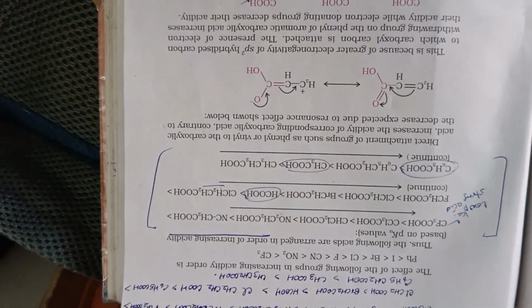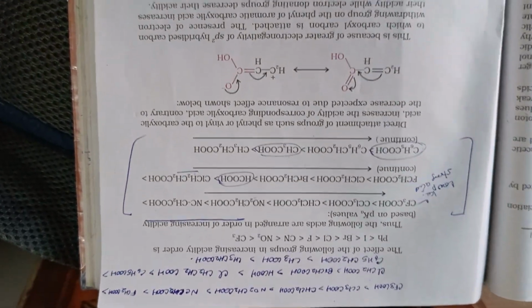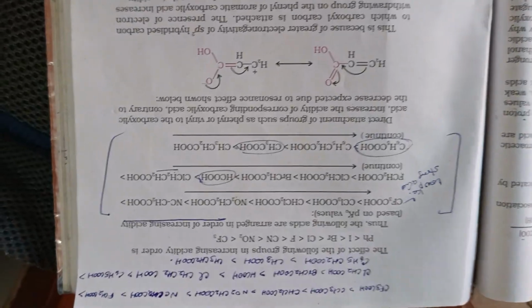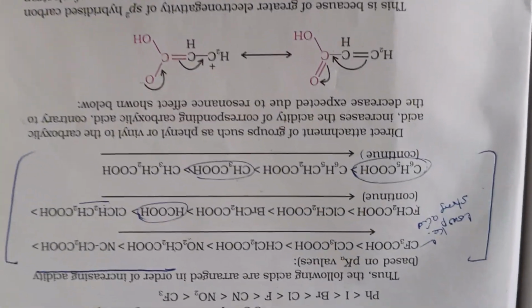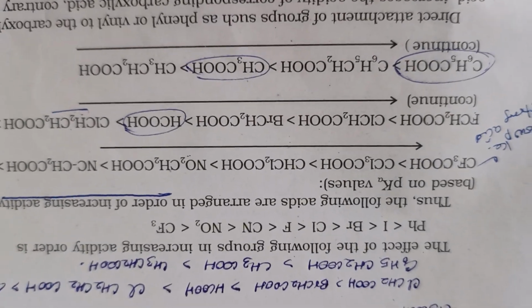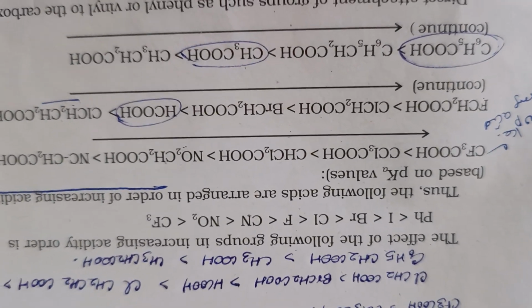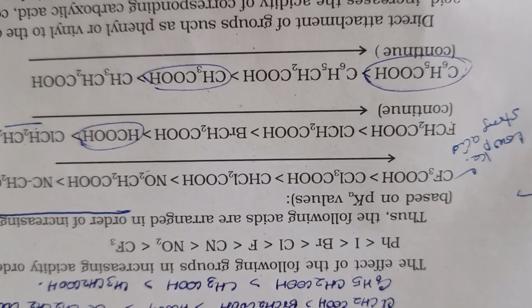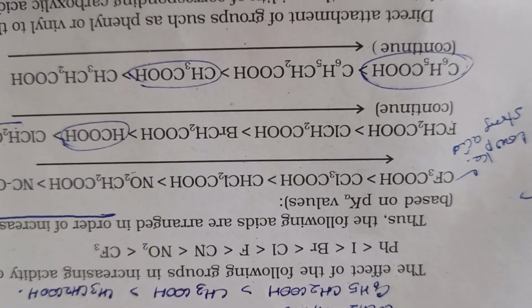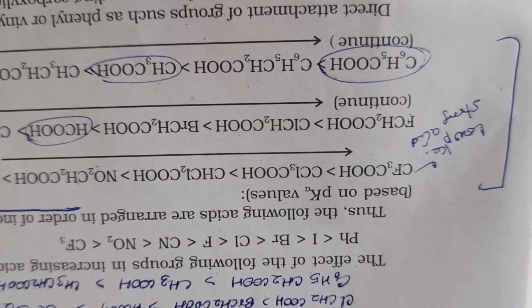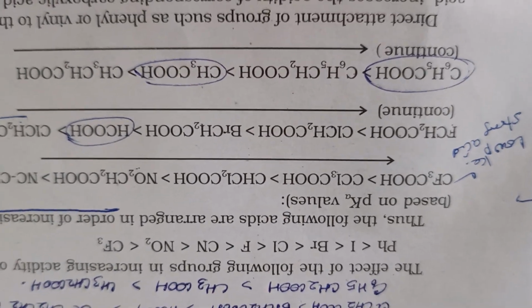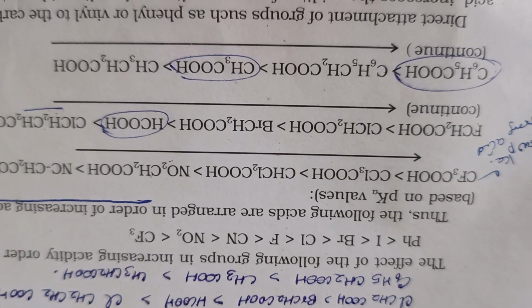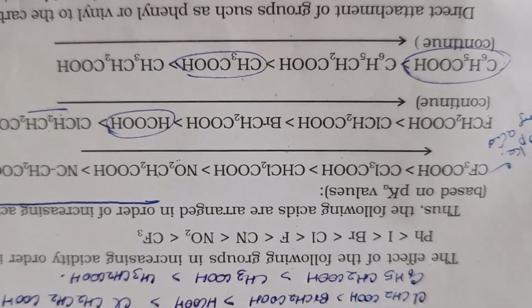So aldehyde, ketone, carboxylic acids, acidic nature, order, trick. Okay, first line: CF3, NO2, CN, F, Cl, Br, I, pH, phenyl. So CF3, then fluorine, chlorine, bromine, iodine. Okay, so acid nature is greater for fluorine. Understood?